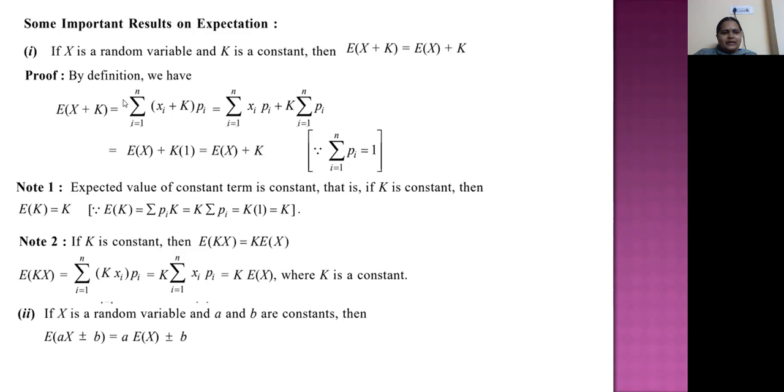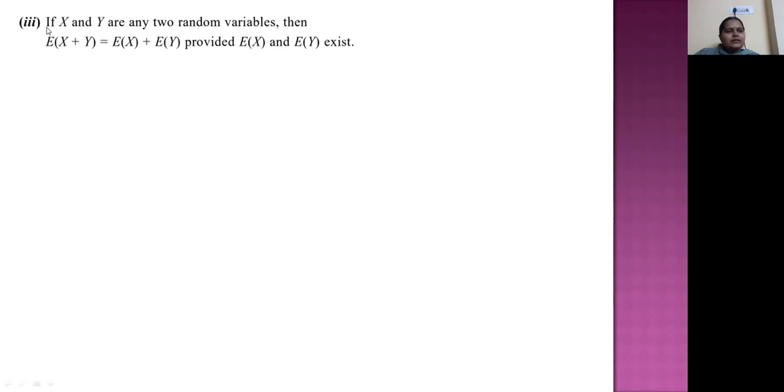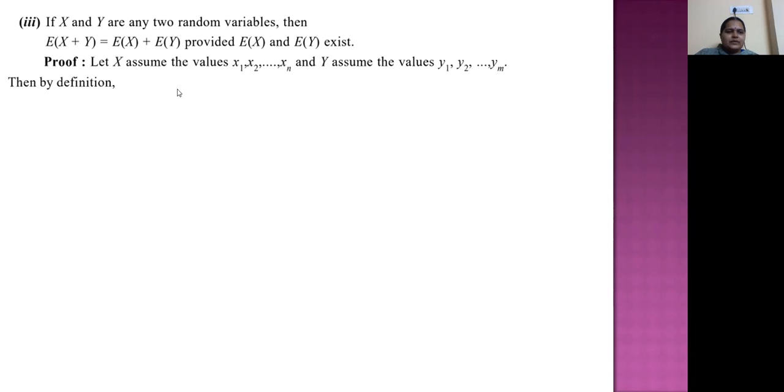So combining the first one and then the note 2, we will get this result: E of (ax plus or minus b) equal to a into E of x plus or minus b. Okay, next, another one. If x, y are two random variables, then E of (x plus y) equal to E of x plus E of y, provided E of x and E of y exist. Okay, so this proof is very important in the exams.